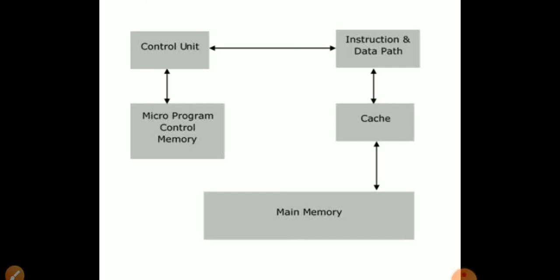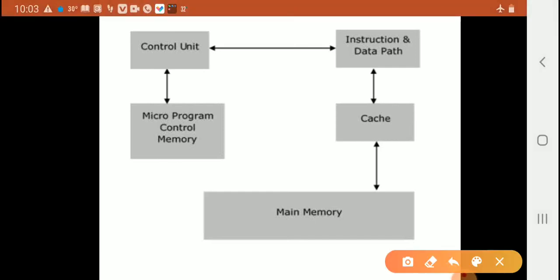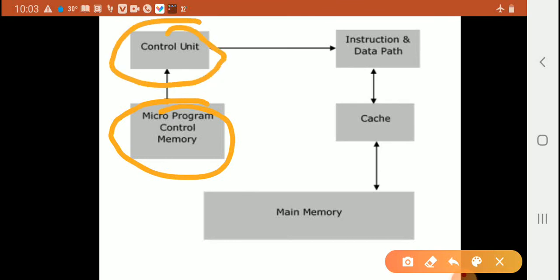This is the architecture of CISC. This is the main program control memory, connected to the control unit. The micro program control memory is connected to the control unit. The control unit stores the instructions and programming code.